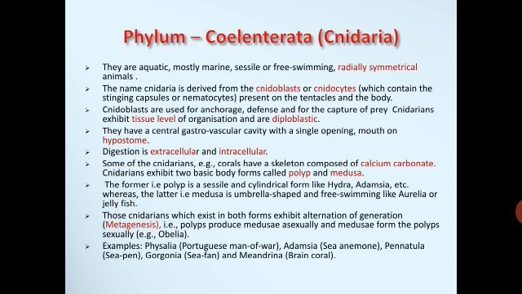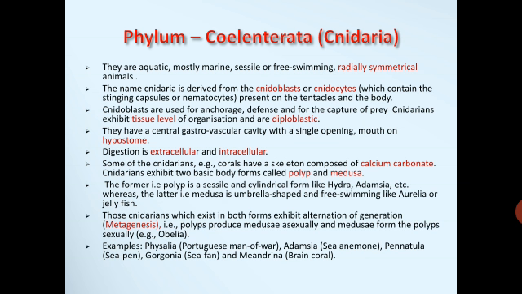Cnidarians exhibit tissue level of organization, where the cells are grouped into tissues, and are diploblastic, derived from two germ layers. They have a central gastrovascular cavity with a single opening, the mouth, on the hypostome. Digestion is extracellular and intracellular. Some Cnidarians, for example corals, have a skeleton composed of calcium carbonate.